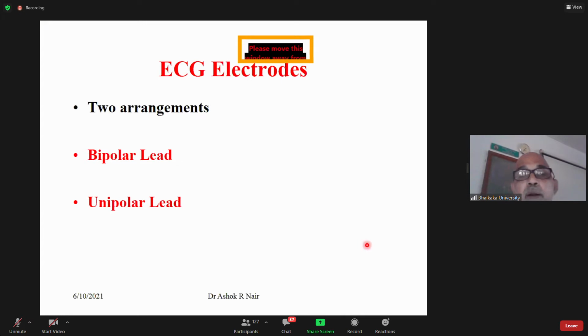Now let's come to the arrangement of leads. Now there are two types of leads, bipolar leads and unipolar leads. You see, we have connected electrodes to the two limbs, right arm and left arm. They are electrodes. One is a positive electrode, one is a negative electrode. The difference in potential between these two electrodes corresponds to one lead.